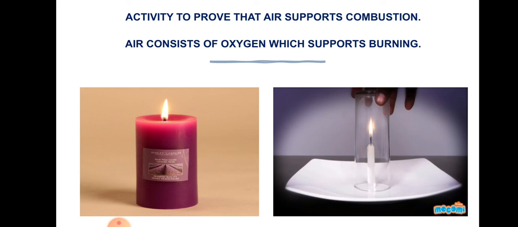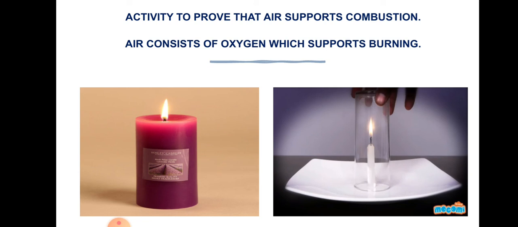Observe both the candles for some time. You will observe that the candle that is covered stopped burning after some time. The other candle continues to burn. Why does it happen? Because covering the candle with the tumbler cuts off the air supply. There is no oxygen supply. Since the other candle gets a continuous supply of air, it keeps burning. This shows that air is necessary for combustion. Air helps in the process of burning.